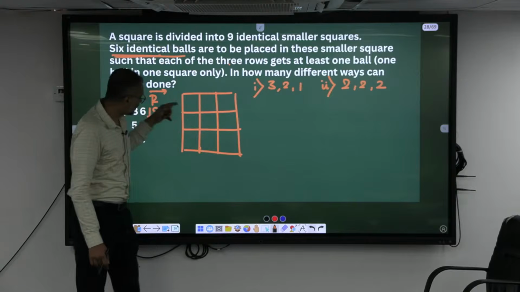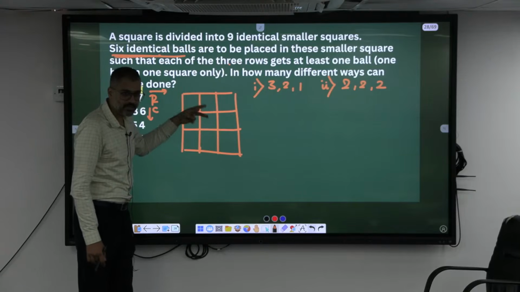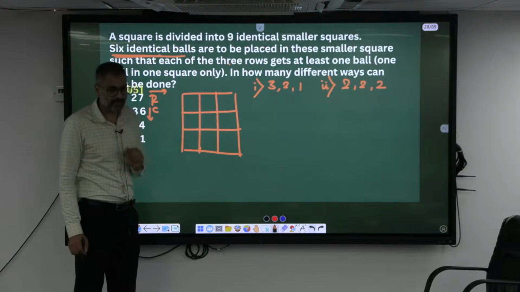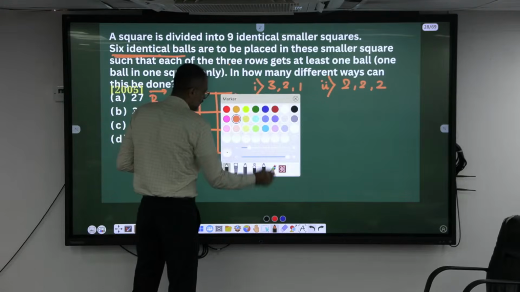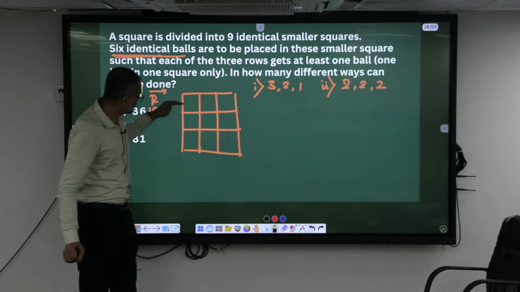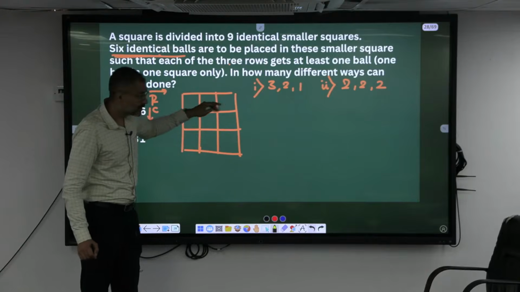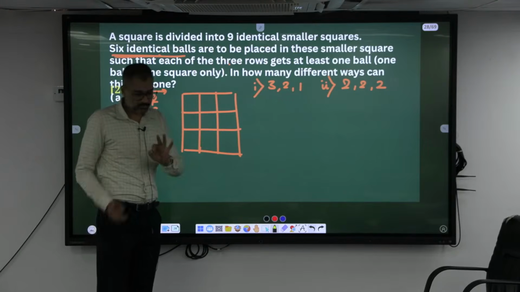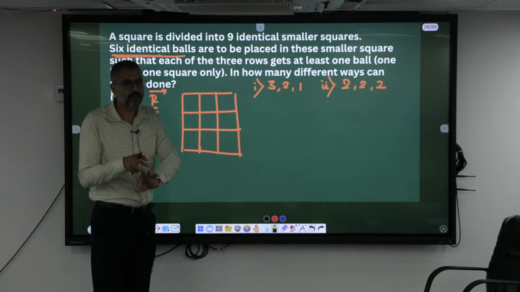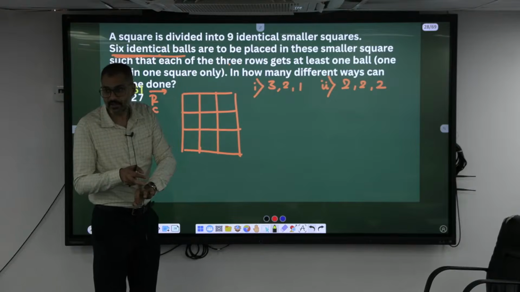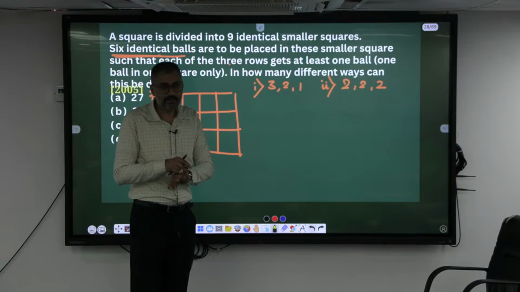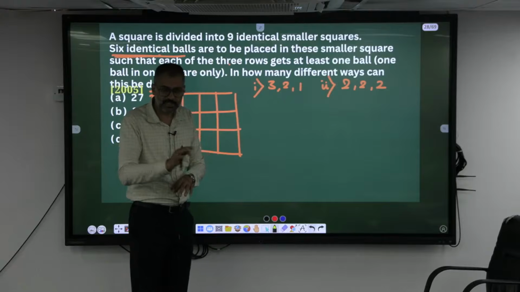Now rather than 3, 2, 1, can I rearrange this into 1, 2, 3 or 2, 3, 1 in a different way? Agree? Okay, now tell me, I need to keep 3 balls in 3 squares here. How many different ways can you put them? There are 3 squares, 3 places, and you are having 3 balls. If there are 3 people and I need a committee of 3 people, how many different committees can I form? So how many different ways?